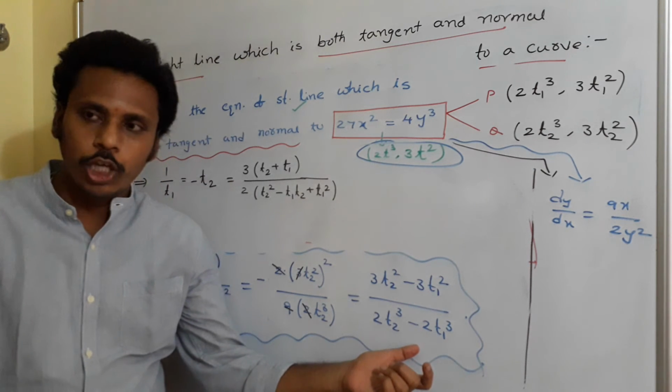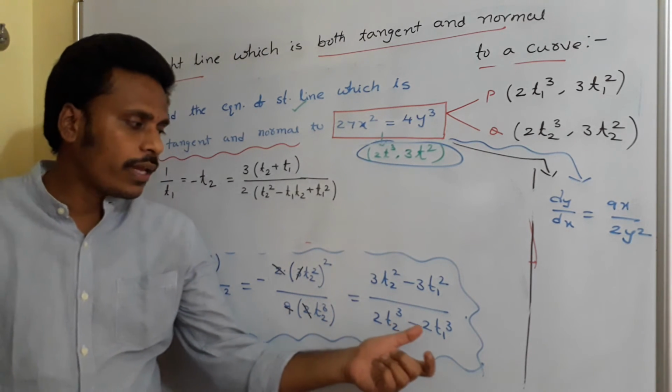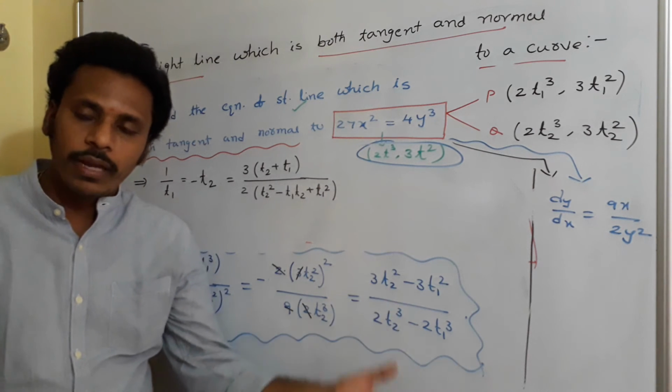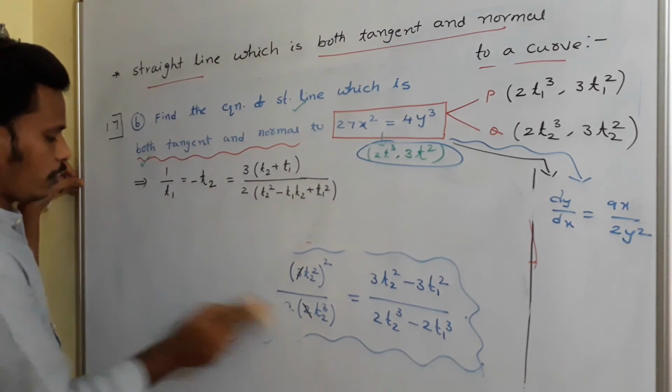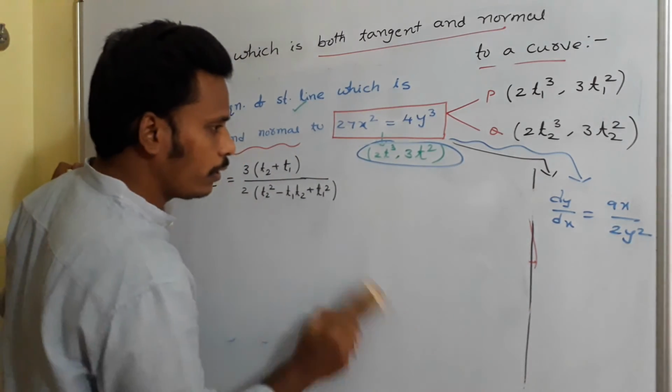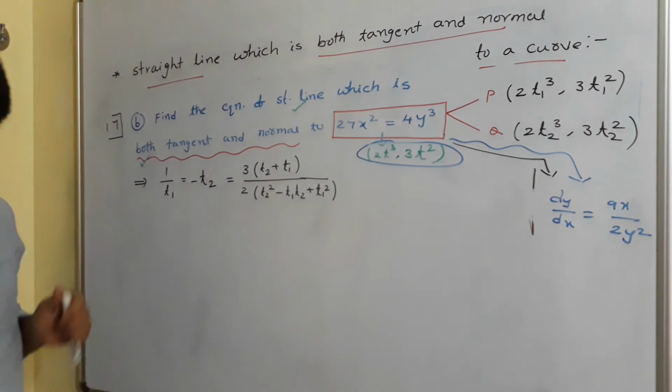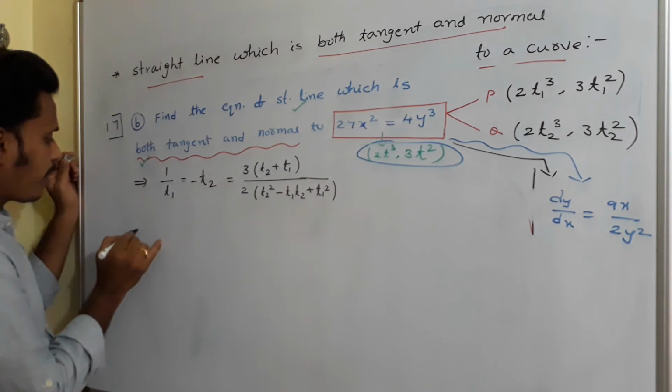Here a cube minus b cube after picking out 2: 2 into T2 minus T1 into T2 square minus T1 T2 plus T1 square. If you cancel out the T2 minus T1, we have that particular relation. We need to solve this to get the values of T1 and T2. See, the way is very simple, but it needs some space and time, okay?